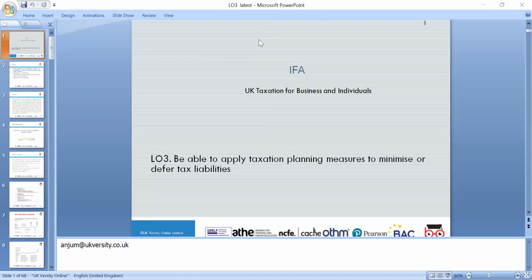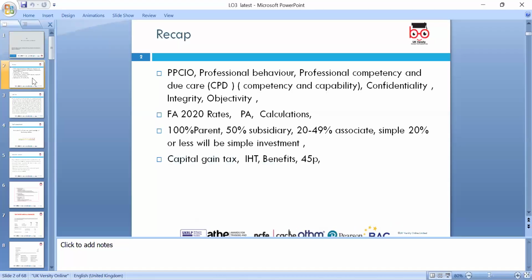During our last two lessons, we discussed tax planning. We had a discussion about different tax rates. We discussed personal allowance. We discussed VAT and different schemes, and today's lesson will be about tax planning, to be able to minimize the deferred tax liability. So that will be the key in our lesson.